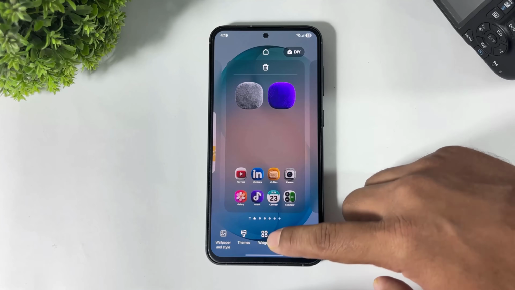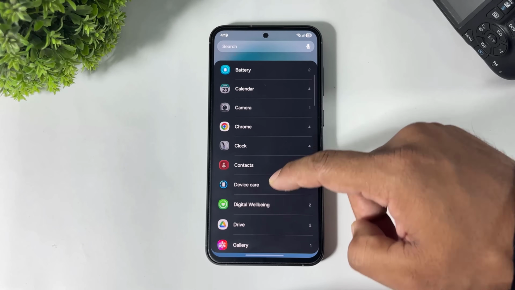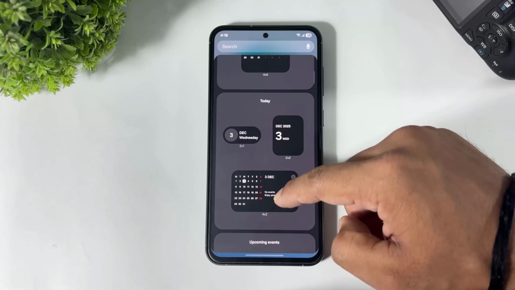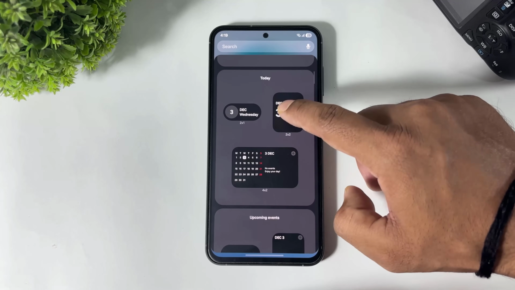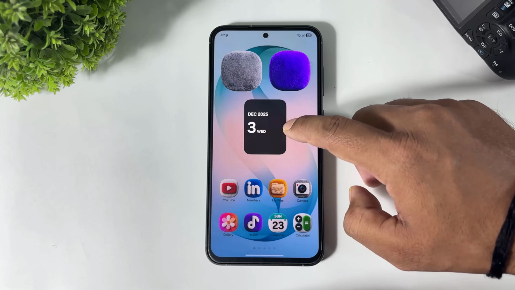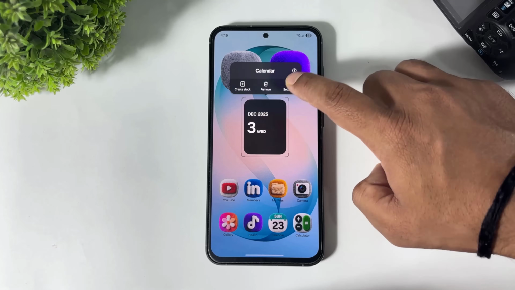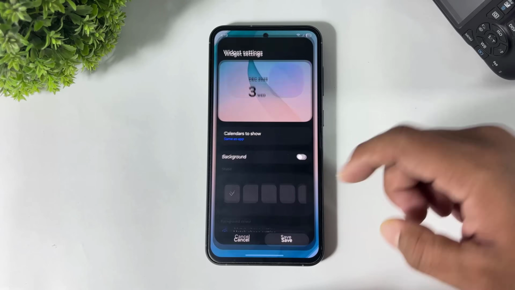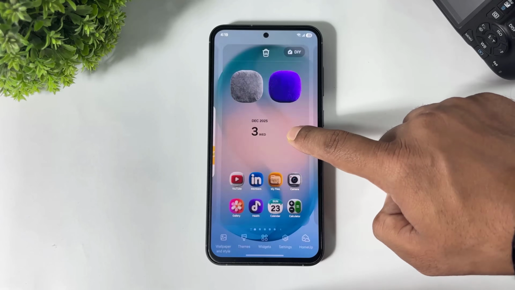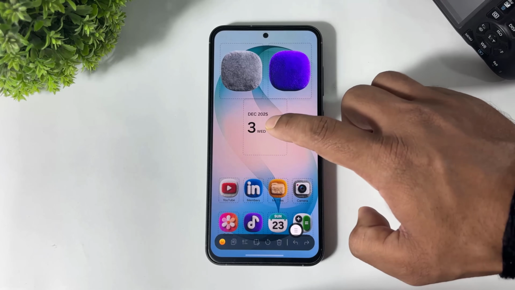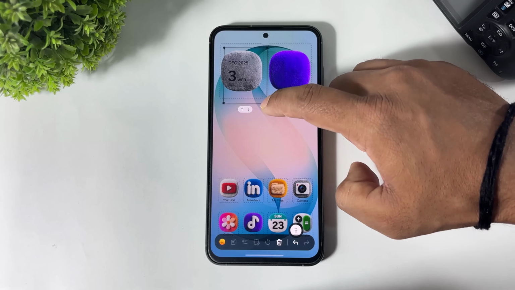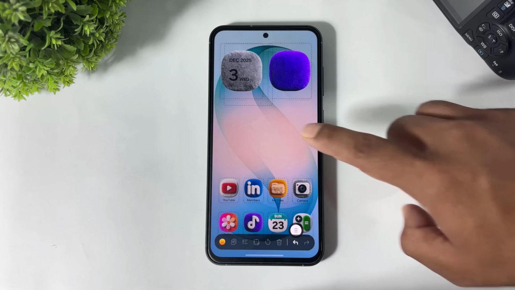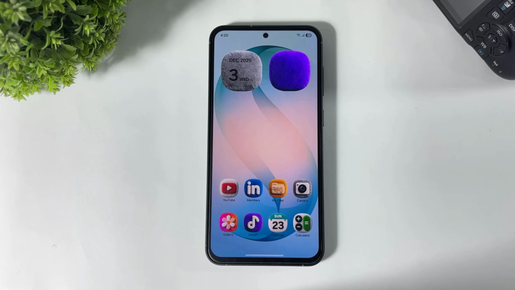First tap and go to calendar. Look at this. Simply add it on the home screen. First go to settings, tap on background, remove background and save. Tap and enable the DIY option and simply arrange this widget on this.